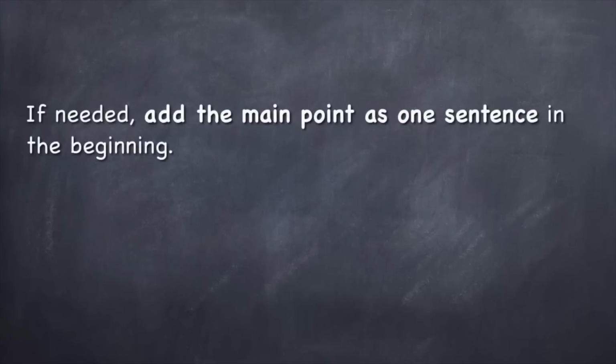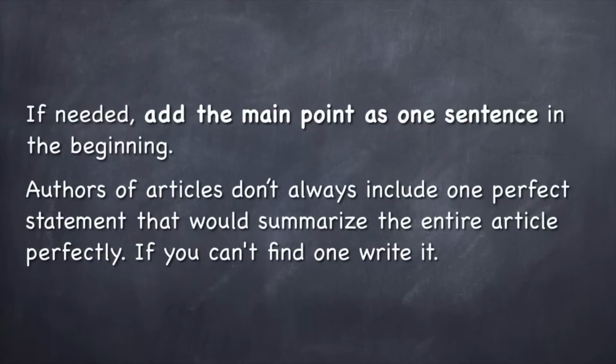Now, if needed, add the main point as one sentence in the beginning. Now remember that authors of articles don't always include one perfect statement that would summarize the entire article perfectly. In other words, the author may not include a stated thesis statement. You would have to infer it. So it is your job as a writer of a summary to infer the main point and to state it. So if you can't find one, write one.